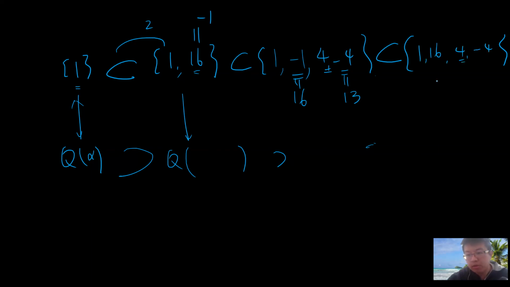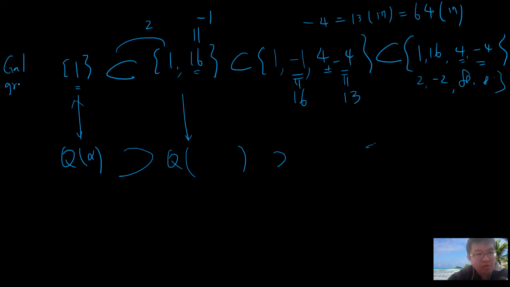Then take the square root of -4. Negative 4 is basically 13 mod 17, so 64 mod 17, and you can take 8 and negative 8. So now this is the Galois group, and then this is your field extension.